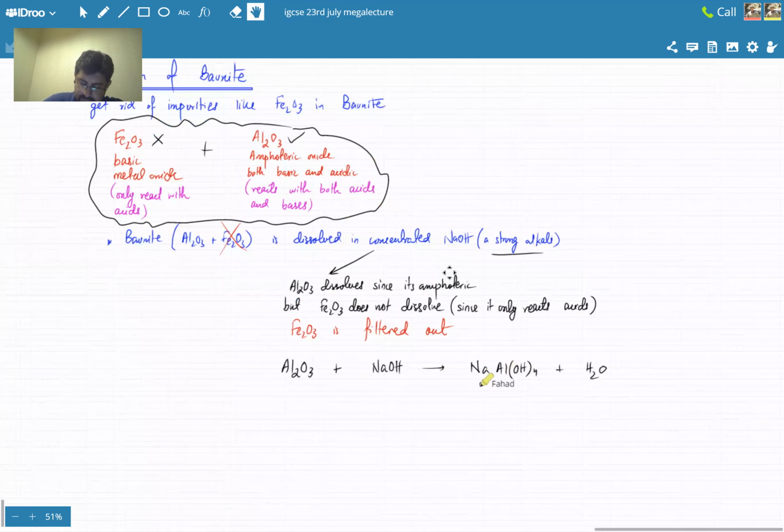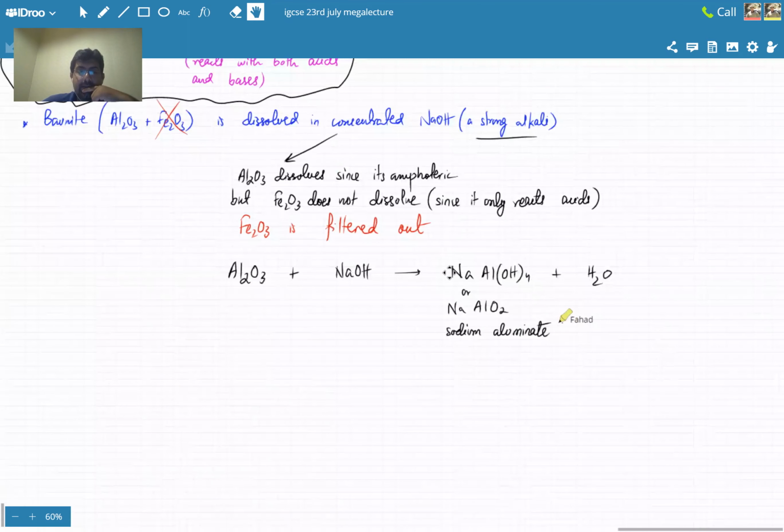Sometimes it's also referred to as NaAlO2. This is known as sodium aluminate. So also remember this equation. You must remember it; you'll be asked to write this equation. Both forms are correct. So this is aluminium oxide dissolving, and you've gotten rid of Fe2O3.